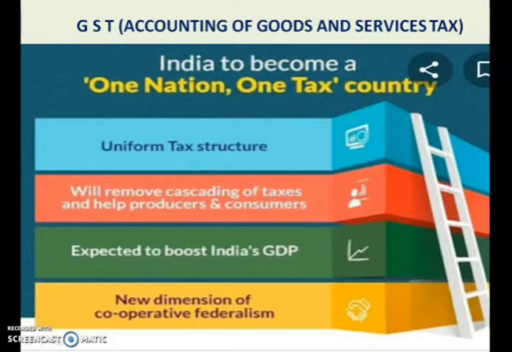Children, before starting the class, let me ask you one thing. Have you ever gone shopping? Have you ever noticed the cash memo produced by the seller to you? Did you see in the cash memo a column for tax? If not, please look into the cash memo once again. You will notice a column for tax.